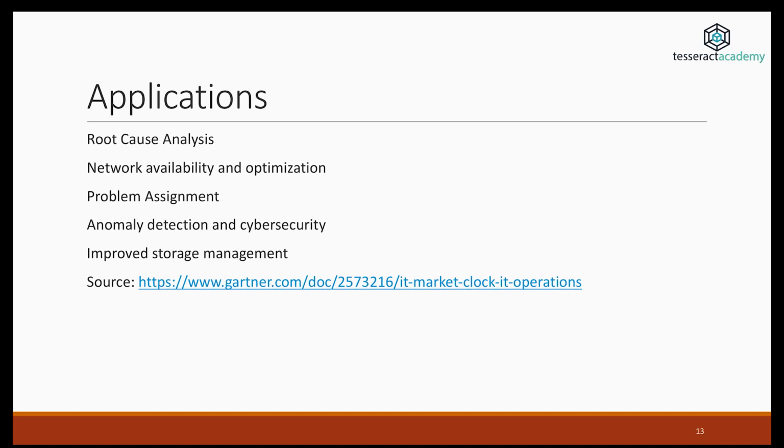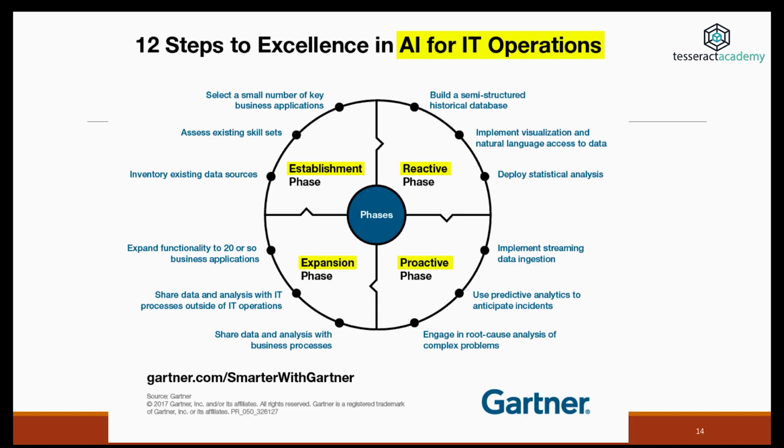There are many applications of AIOps, and we already mentioned some of these. Root cause analysis is one of the most popular. Optimizing the availability of a network is another very popular operation. Automatic ticket and problem assignment, and anomaly detection for cybersecurity reasons, are other important use cases, and also improving storage management.